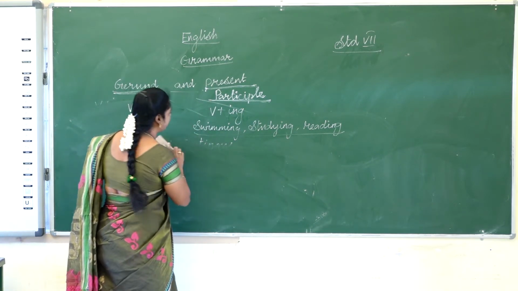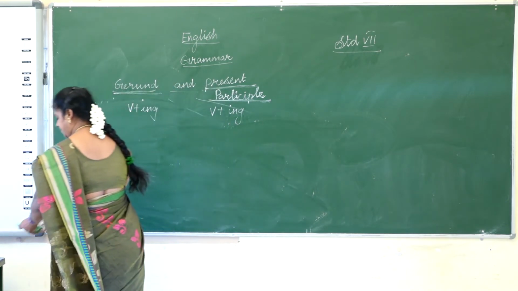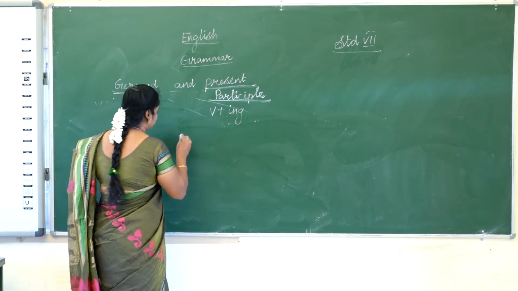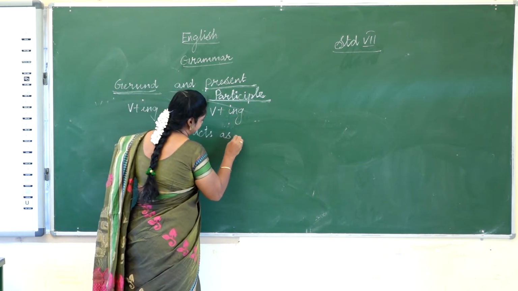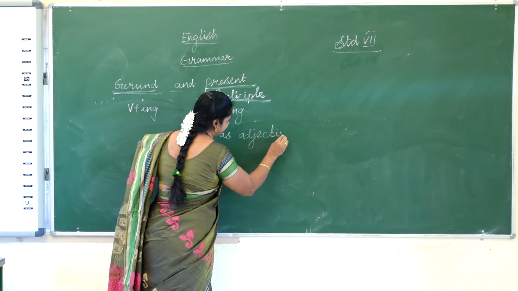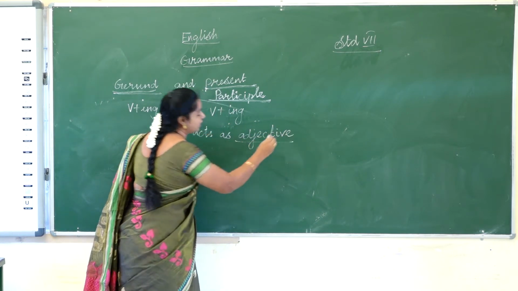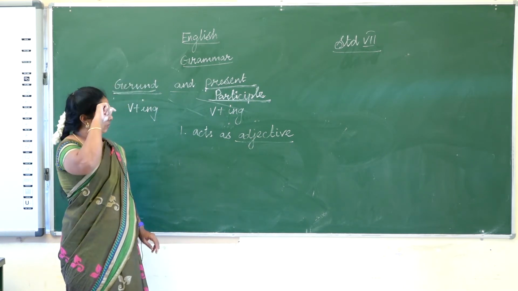So the second use of present participle is it acts as an adjective. What is an adjective? Yeah, an adjective is a word that describes a noun, isn't it?